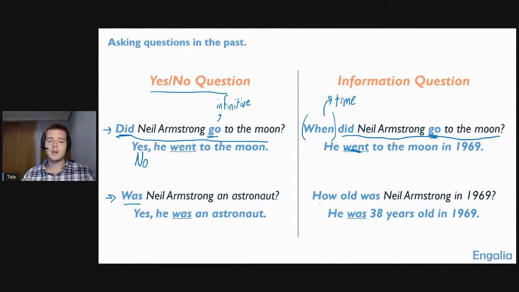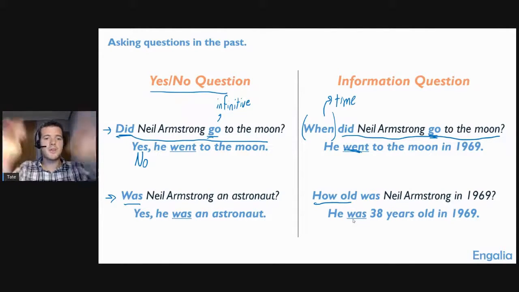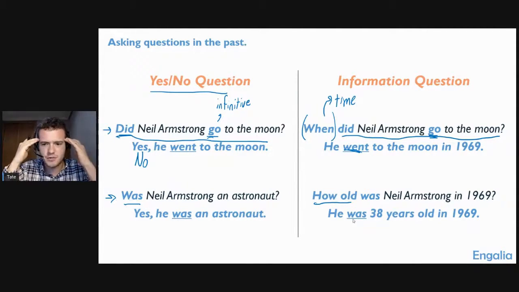And at the bottom here, we can also see that we can ask a question like how old, or how much, or how many, or lots of different question words. But with the verb to be, we can say how old was he in 1969? And we answer he was 38 years old in 1969. All right, so that's the basics. I wanted to get a base here, just so that we can all have this fresh in our mind as we continue, as we go on throughout the rest of the day.